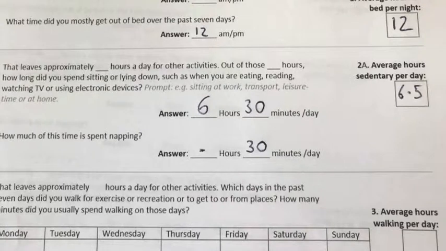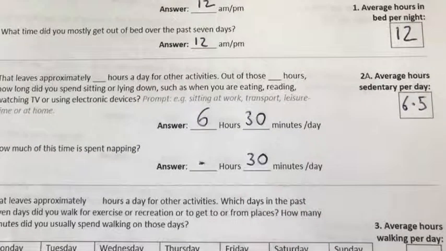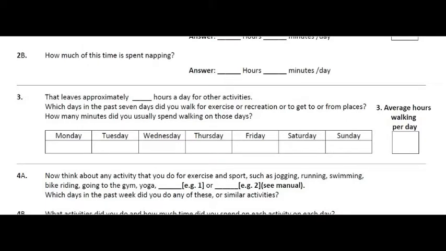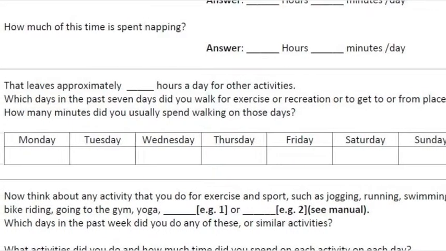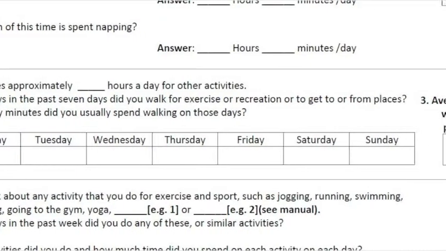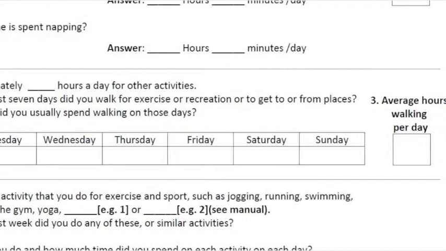Box 2A assesses all sedentary behaviour, including napping. Item 2B provides an opportunity to record time spent napping as a subset of total sedentary time. Item 3 looks at time spent walking. You'll notice there's a table there listing the days Monday through Sunday in order to capture the variability in the amount of time people spend walking over a 7-day period.